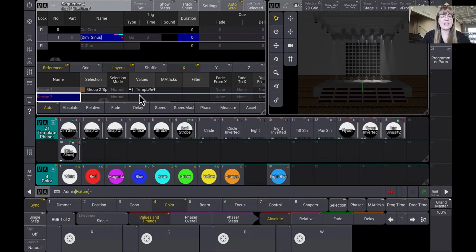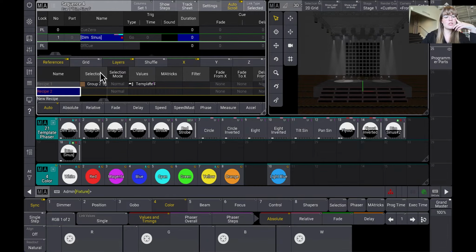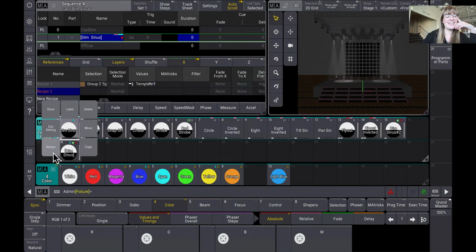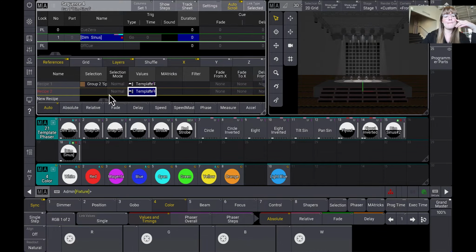I can go ahead, exact same concept here. I'm going to add multiple lines, but when you add multiple lines in a queue, it doesn't put the value down there for you of what you had in the line above it. But there's this really cute option. I think everything's cute, so don't mind me. I'm going to assign the dimmer sinus phaser here like this, swap a sign, click here, boom, it's there.